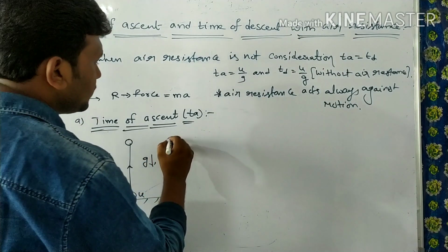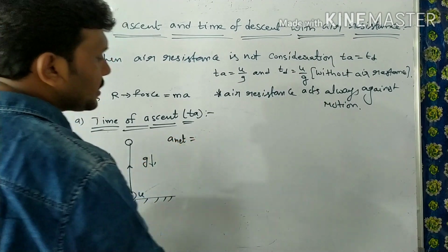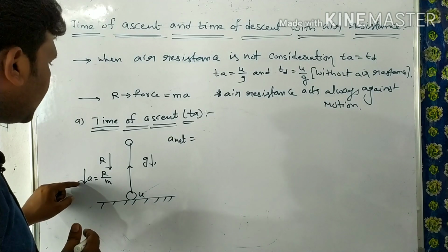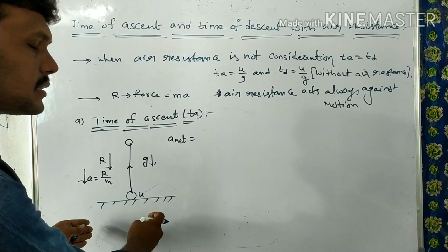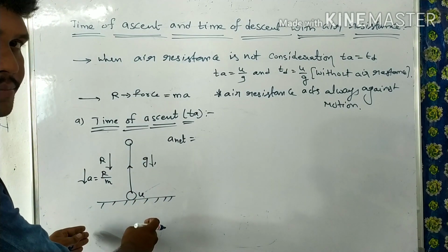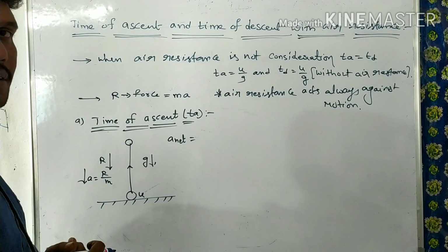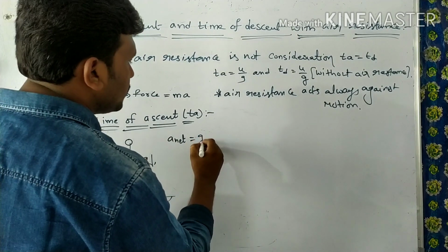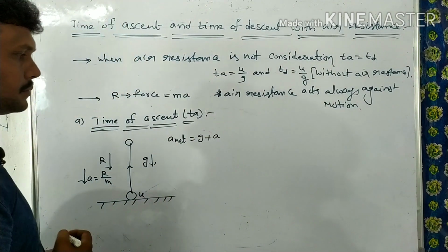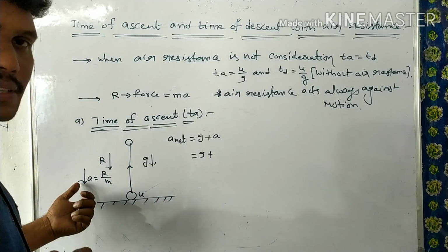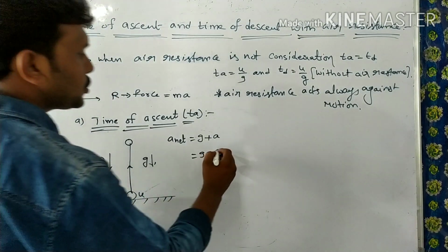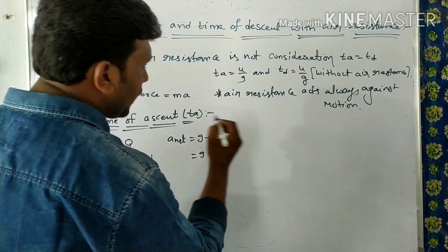Both are acting in the same direction, downward, when the body is moving upward. So we can write g plus a. What is a here? a means R by m. So g plus R by m.